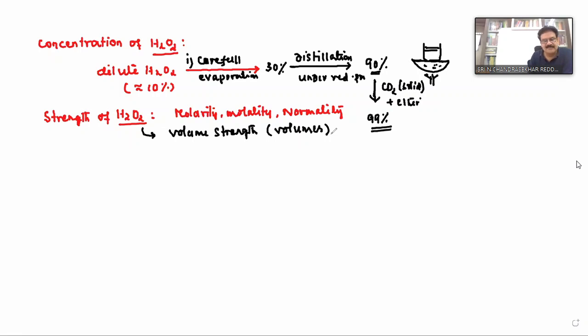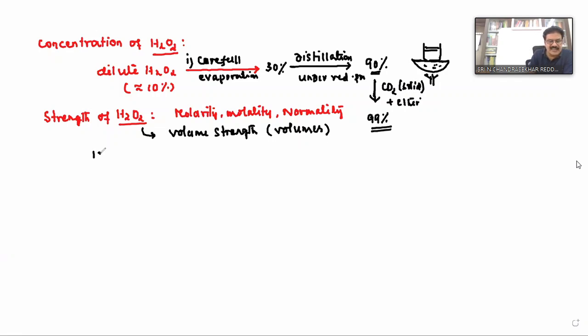If you go and ask in any medical shop about hydrogen peroxide, they will immediately ask which you want, like 5 volumes or 10 volumes or 20 volumes. As the number increases, the strength increases.